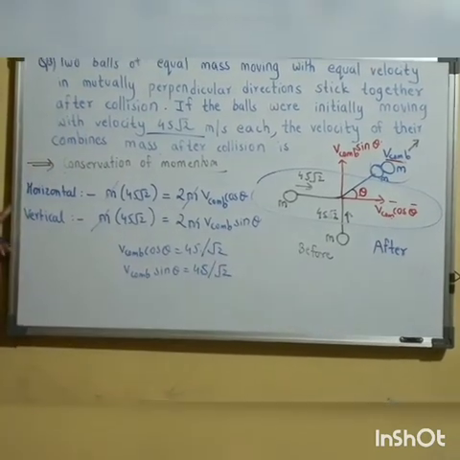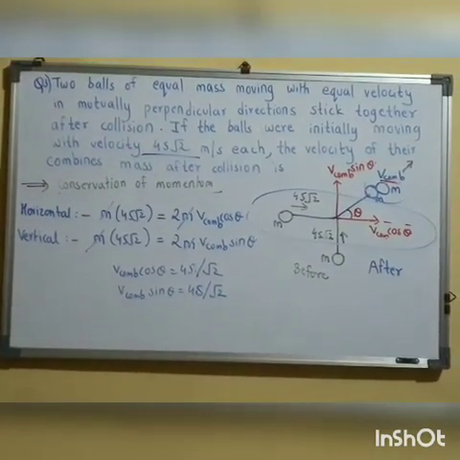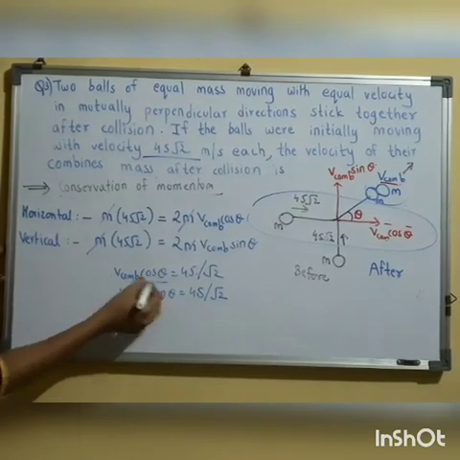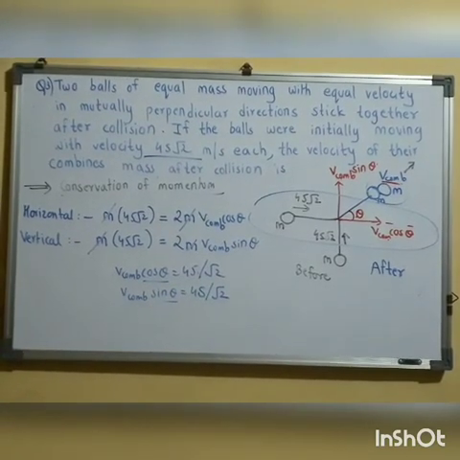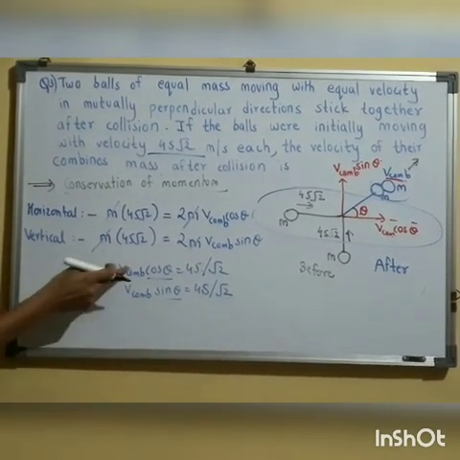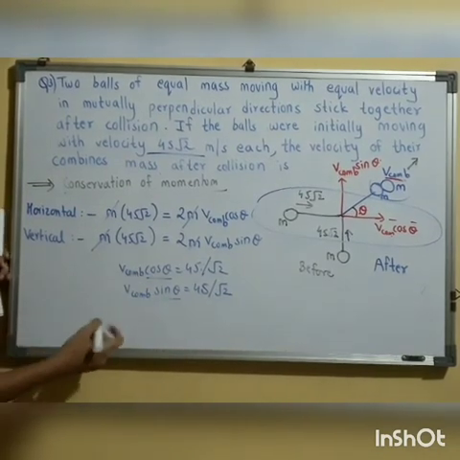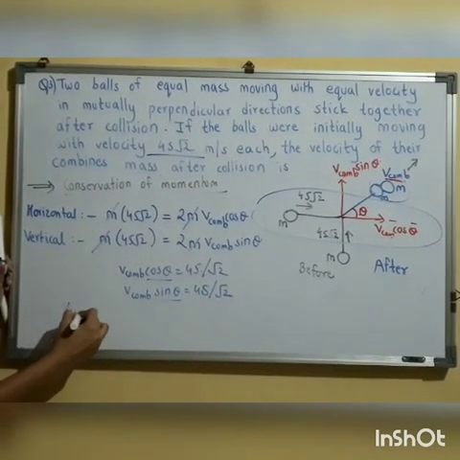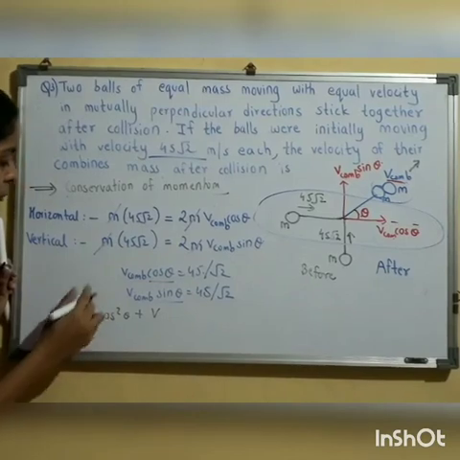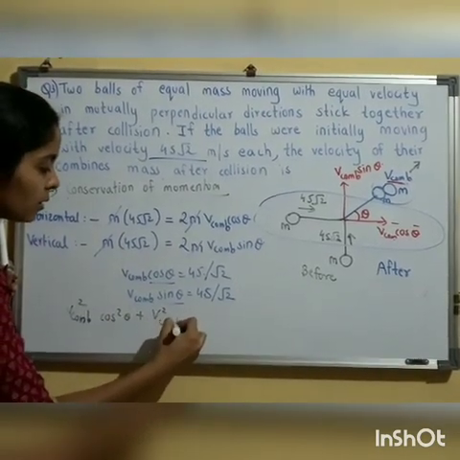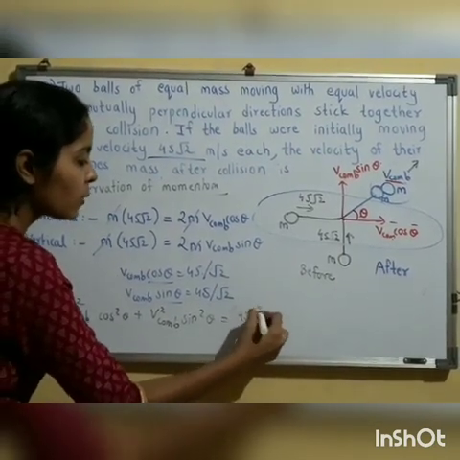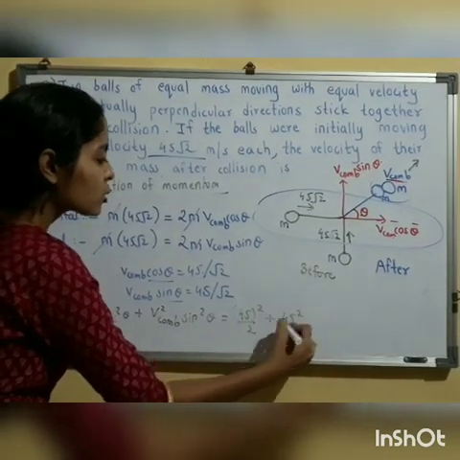Now the question asks about the combined velocity, so I don't need to calculate theta. I need to eliminate cos theta and sin theta. We know cos square theta plus sin square theta is 1. To eliminate theta, I can square the individual equations and add them. So V combination square cos square theta plus V combination square sin square theta is equal to 45 square upon 2 plus 45 square upon 2.